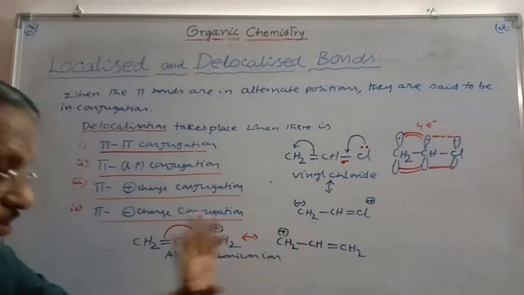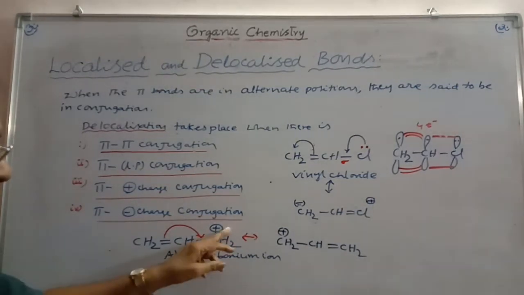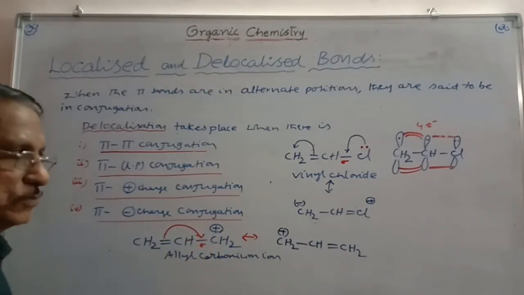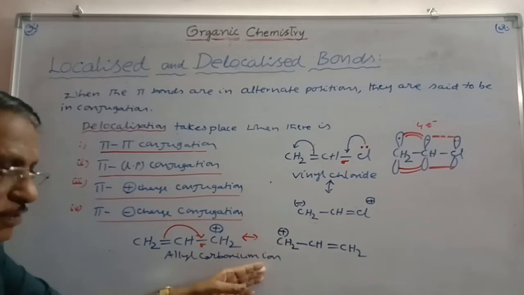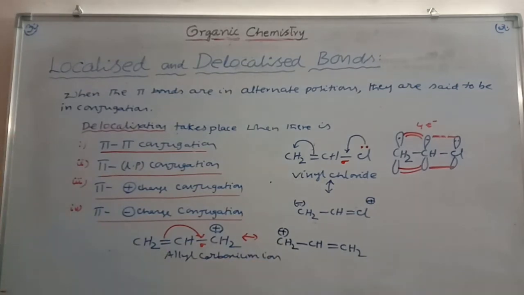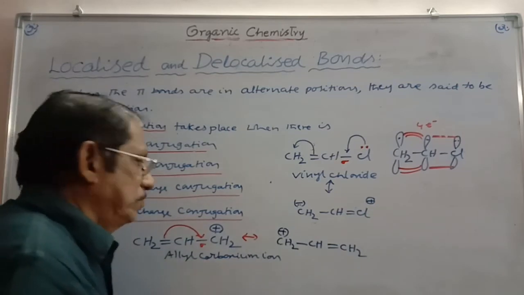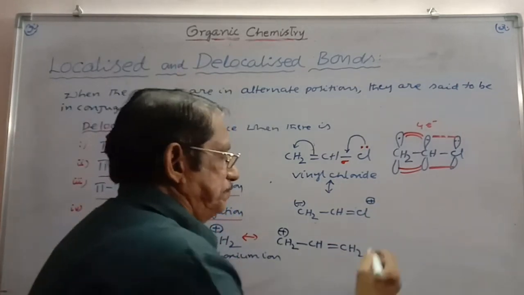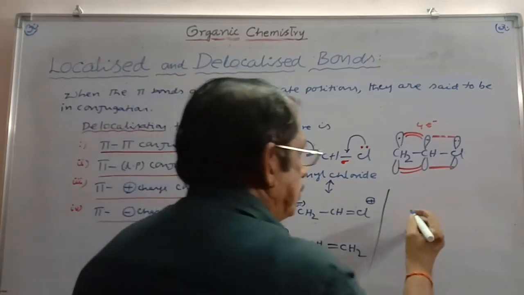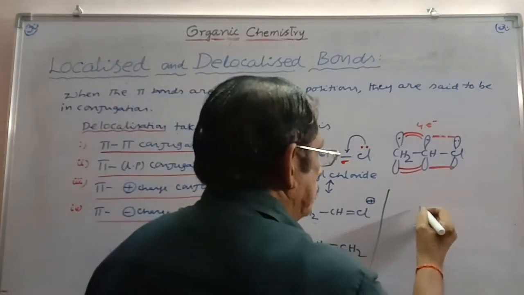This is the delocalization concept, because the positive charge is in conjugation with the pi bond. If the positive charge is in conjugation with another pi bond, the delocalization will be extended. And so when there is pi positive charge conjugation, you can see how it is extended. Pi positive charge conjugation, delocalization takes place, and this is how to write the resonance structures. And finally, we have to take one more, pi negative charge conjugation. You can take, for example,